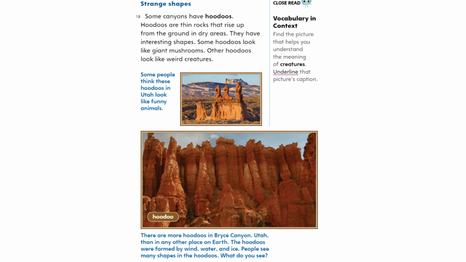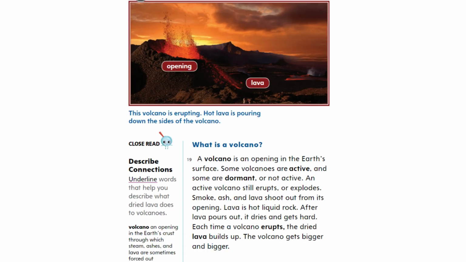The hoodoos were formed by wind, water, and ice. People see many shapes in the hoodoos. What do you see? Opening. Lava. This volcano is erupting. Hot lava is pouring down the sides of the volcano.